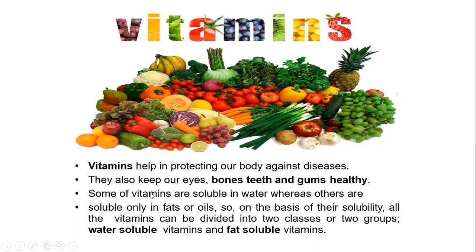Vitamins keep our eyes, bones, teeth, and gums healthy. So vitamins maintain all these parts to be healthy. Some vitamins are soluble in water, whereas some are soluble in fat, that means oils. On the basis of solubility, vitamins are divided into two categories: water soluble vitamins and fat soluble vitamins.